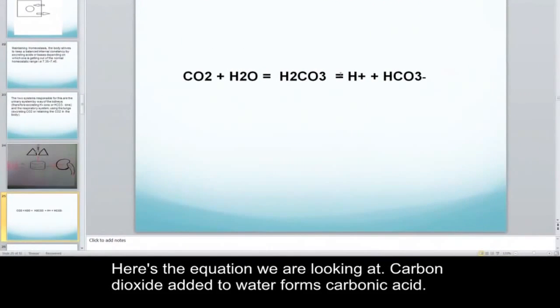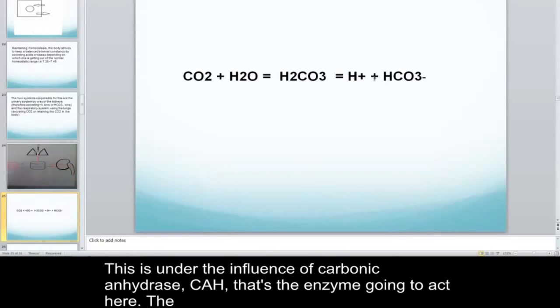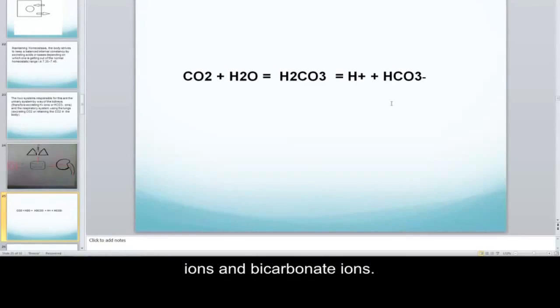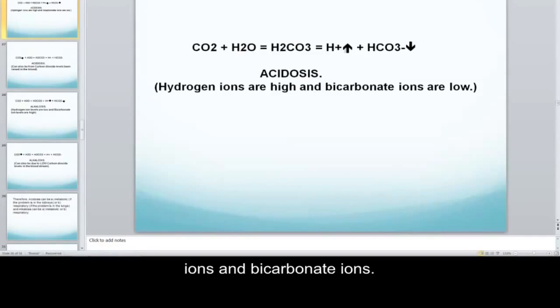Here's the equation we're looking at. Carbon dioxide added to water will form carbonic acid. This is under the influence of carbonic anhydrase, CAH. That's the enzyme. The same enzyme, carbonic anhydrase, will break down carbonic acid to hydrogen ions and bicarbonate ions.